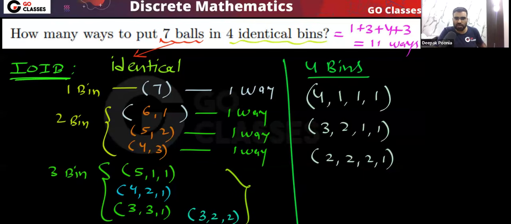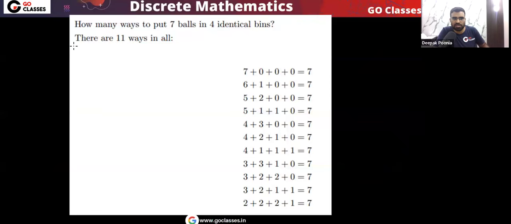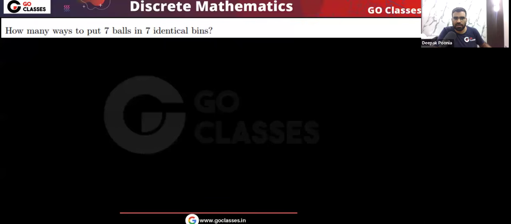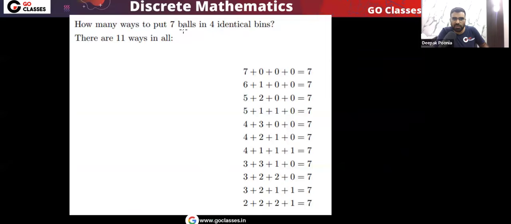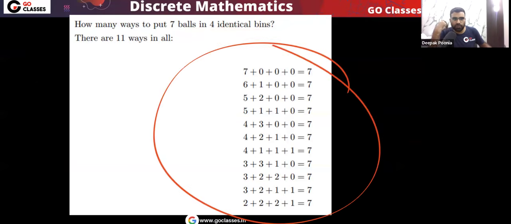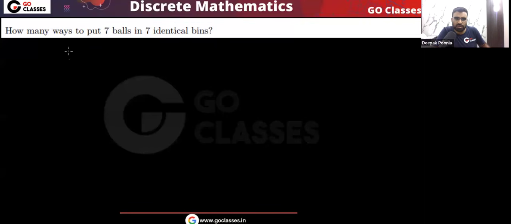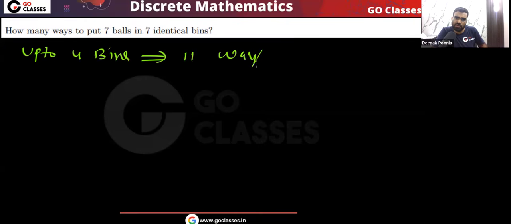Okay, very simple question. I hope you understood. So you can see there are a total of 11 ways. Let's solve this question: 7 balls into 7 identical bins. Now remember, we have 7 identical bins. In the previous question, we had 4 identical bins, so we have already counted up to 4 bins. So if we use up to 4 bins, what was the answer? 11 ways.